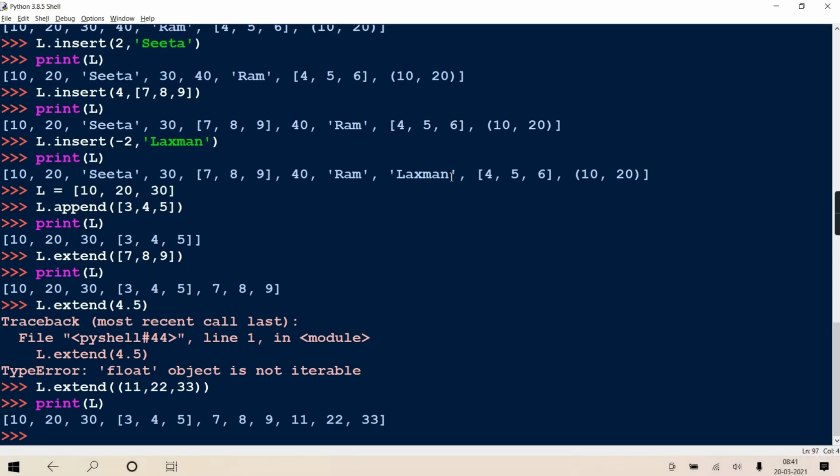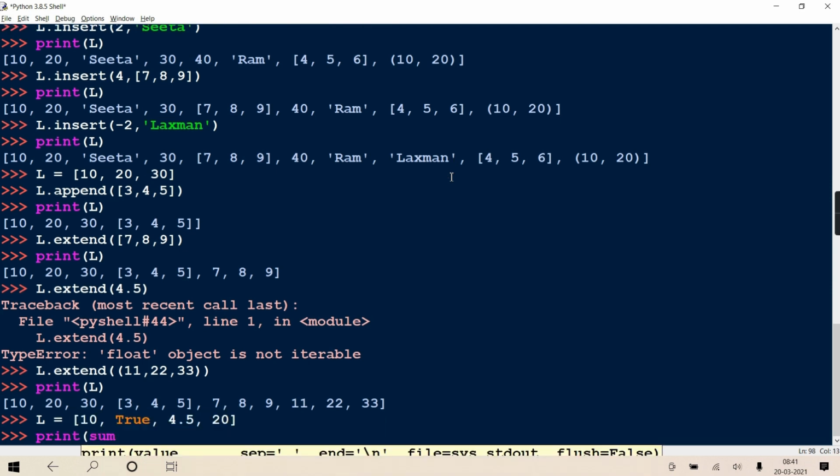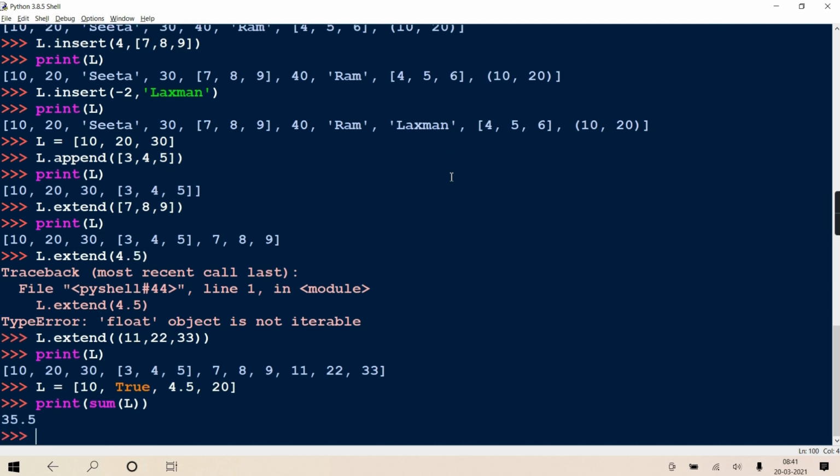So it just gives you the total of your list. Like L equal to, 10 is there, then True is there, then 4.5 is there, then suppose 20, and I'm writing print sum of L. So 10 and 20 is 30, plus 4.5 is 34.5, and 1 is 35.5. So it displays 35.5.